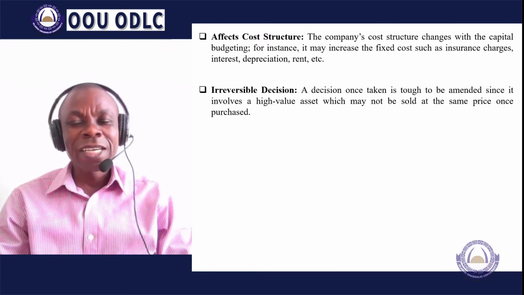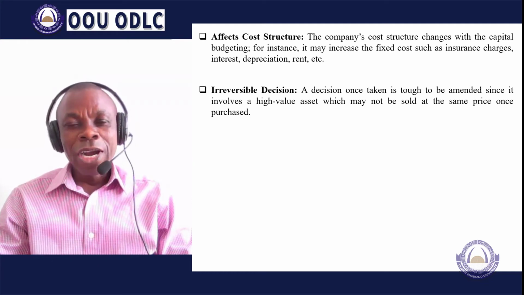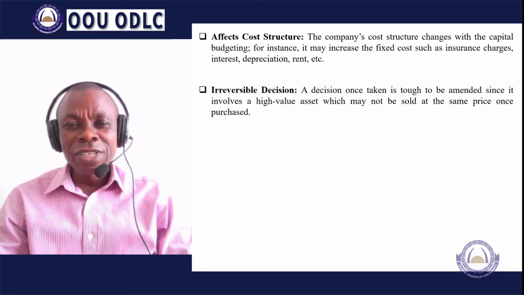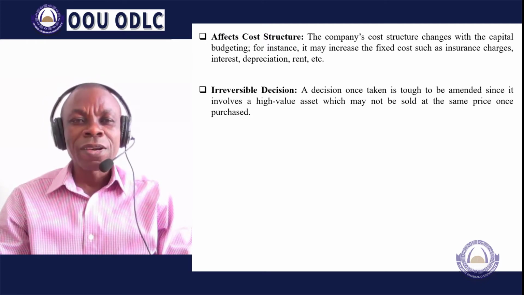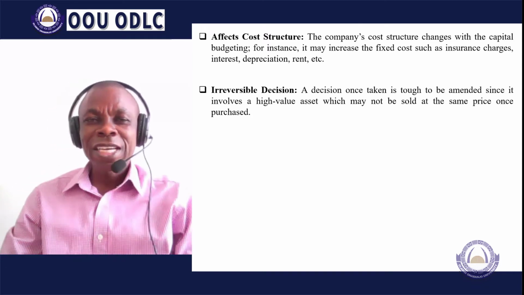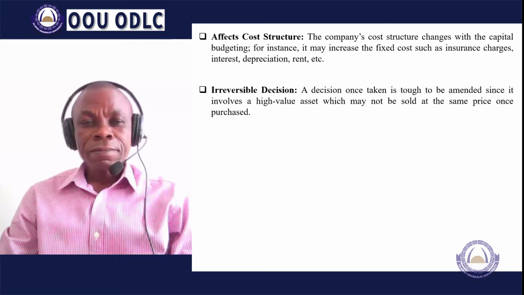How does this project affect the cost structure of the firm? Is it going to increase it, or help you to absorb some of those costs, or eliminate certain costs that you were incurring before? Can it bring you additional savings into the operations of the business, or is it going to jack up your cost? You need to take consideration of that. This is a very important feature of capital budgeting.